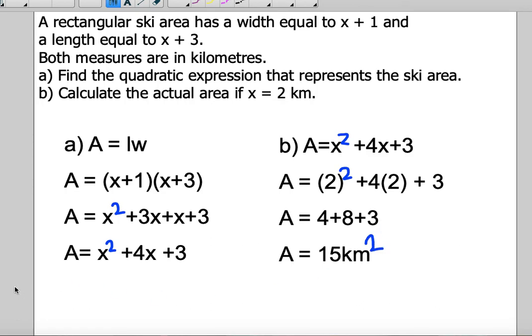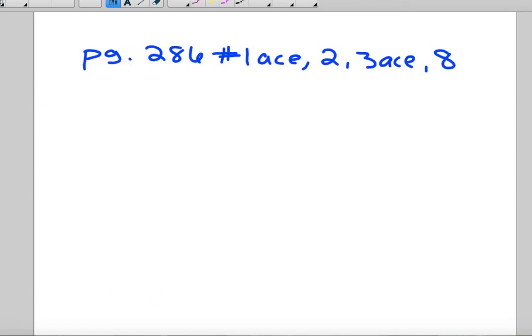So that is the lesson on multiplying binomials. This is your homework. I will give you guys the selected questions. Just check the weekly schedule.